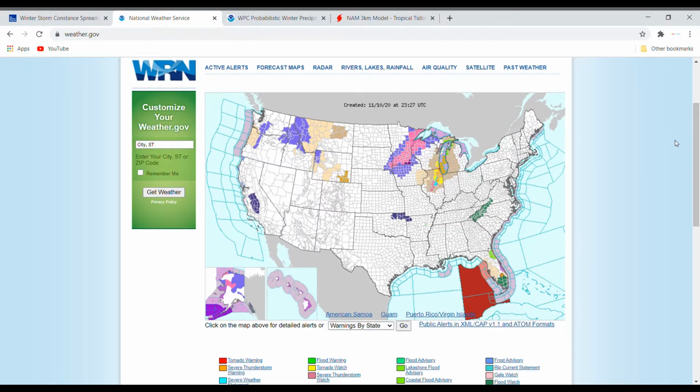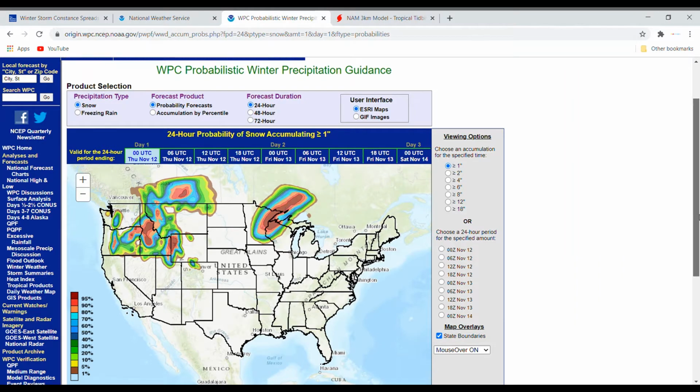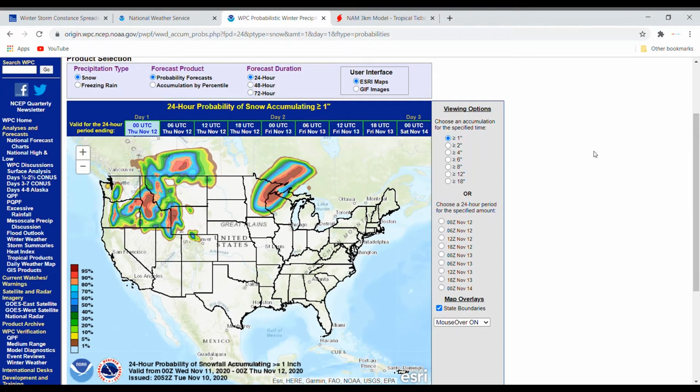Now, moving on here to the Weather Prediction Center. So, on the Weather Prediction Center, we have our probabilistic winter precipitation, or just probabilities of different snow amounts. Now, highest probabilities are obviously for 1 inch. We have a widespread area of 1 inch at least, and that is in Minnesota and Wisconsin into Canada. Now, 2 inches, we go down slightly, but still a little pocket of 95% chance.